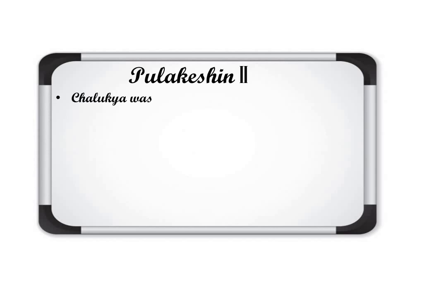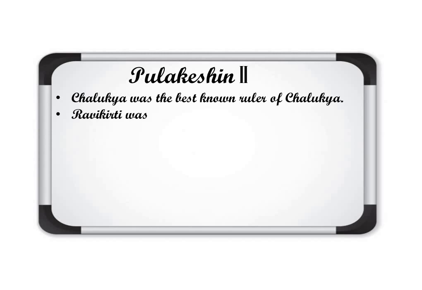Here Pulkesin II will come. Pulkesin II was the best known ruler of the Chalukya dynasty. They are in South India. Ravikirti was the poet in his court, meaning the court poet of Pulkesin II was Ravikirti.